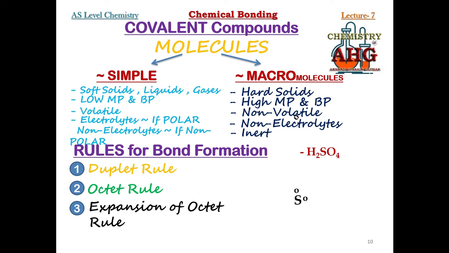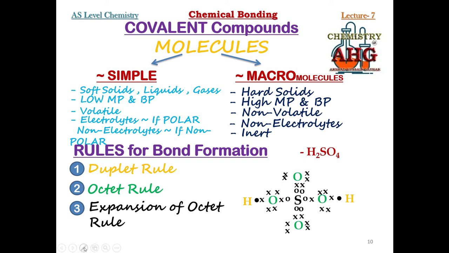Sulfur on 4 sides is bonded to oxygen atoms. Then out of 4, 2 oxygens are bonded to hydrogen. So this is the dot and cross for sulfuric acid.